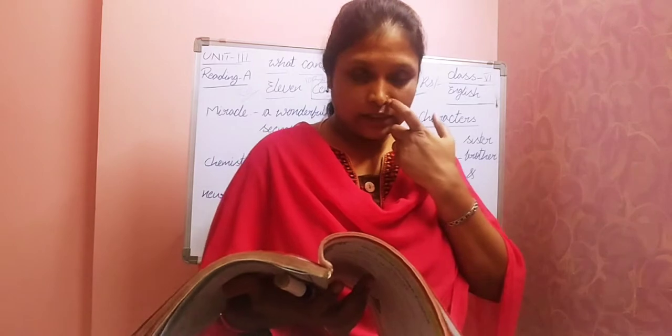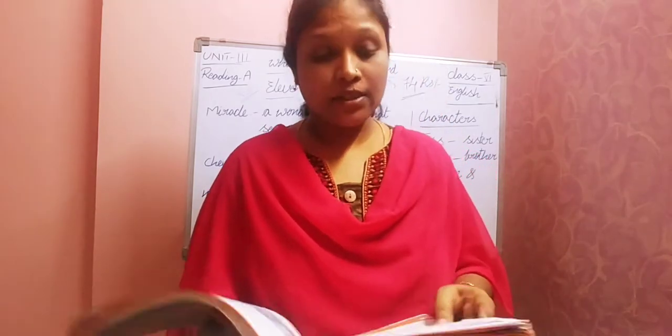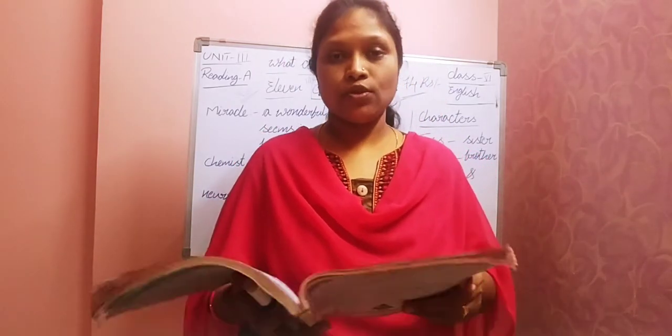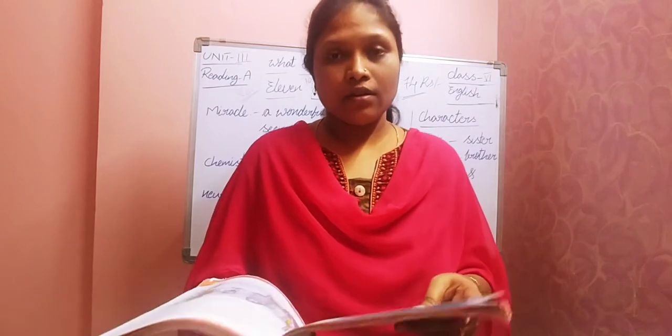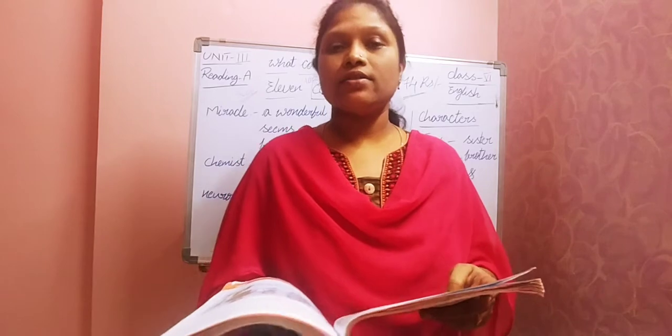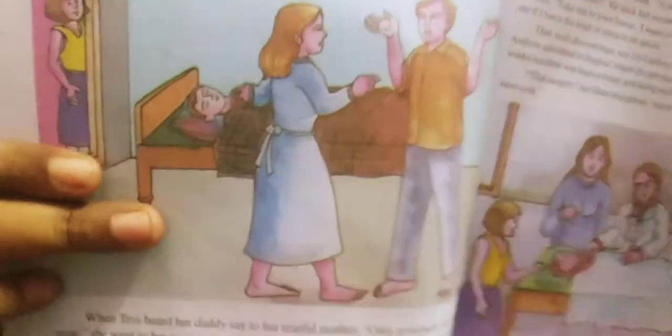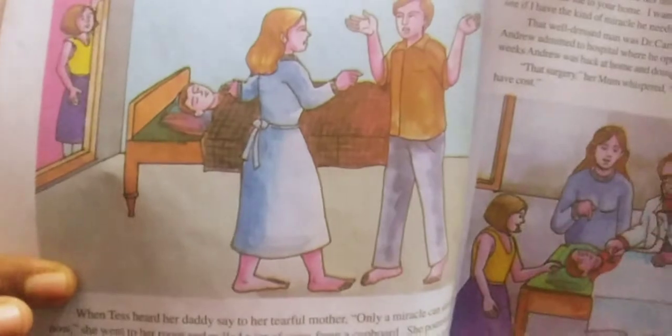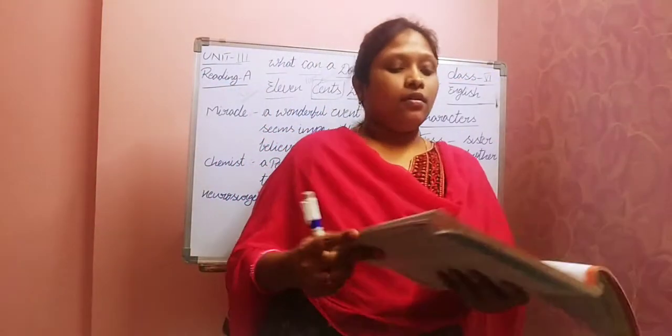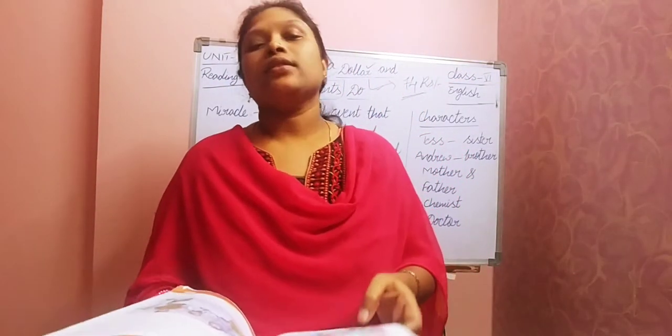So in the picture, there is one more picture, right children? Page number 32. Observe that picture. Two persons were standing there. They look like wife and husband, and one child was there, lying down on the bed. One girl was there, who was observing all of them. That girl was Tess.